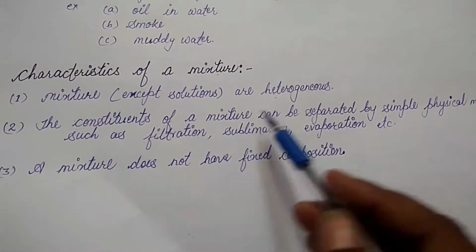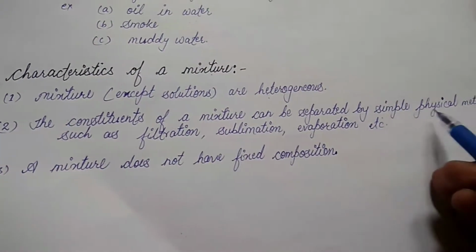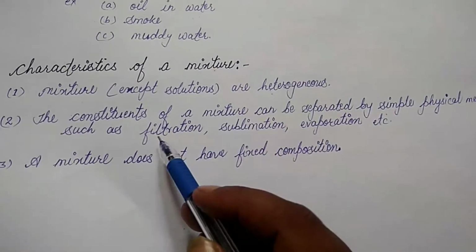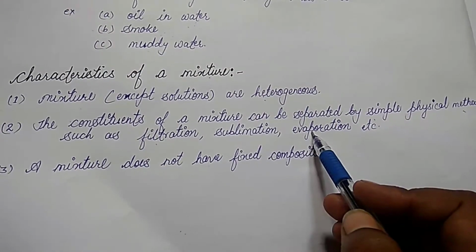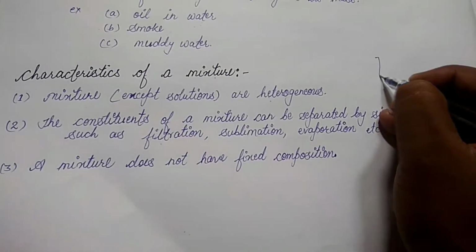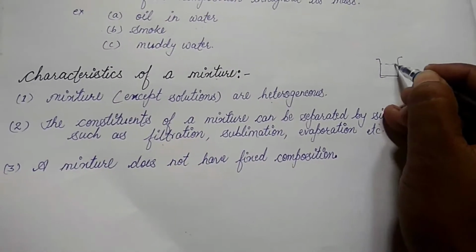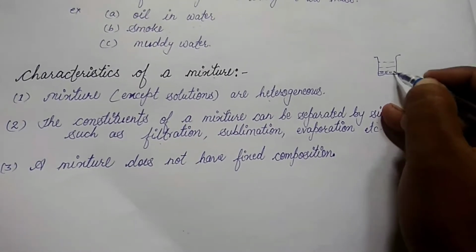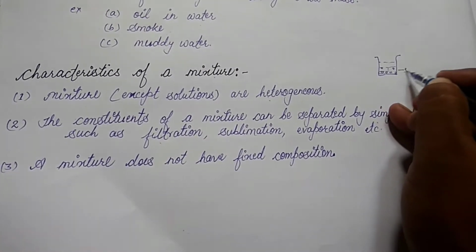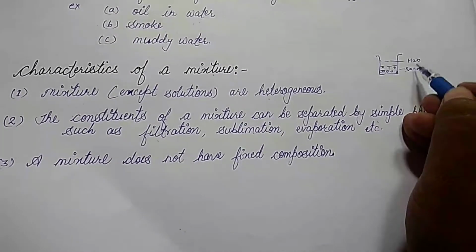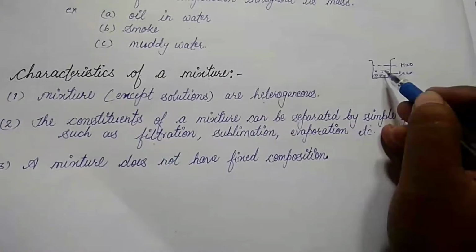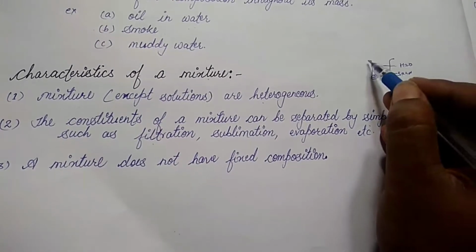Second, the constituents of a mixture can be separated by simple physical methods such as filtration, sublimation and evaporation. For example, children, when sand is mixed with water, due to gravity these sand particles will deposit at the bottom of the water.